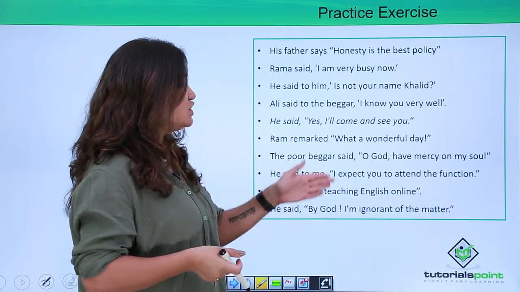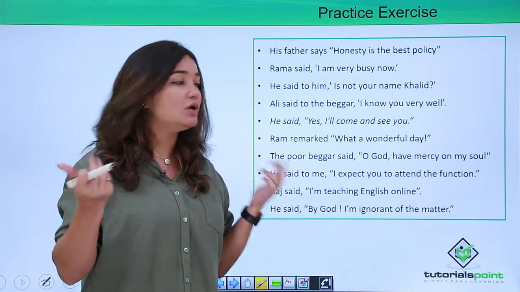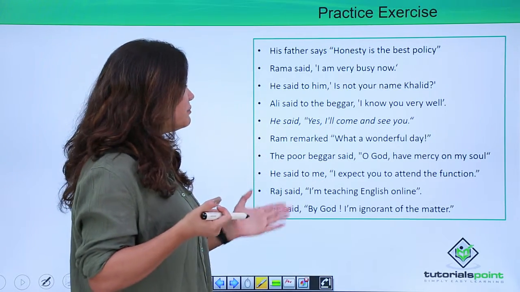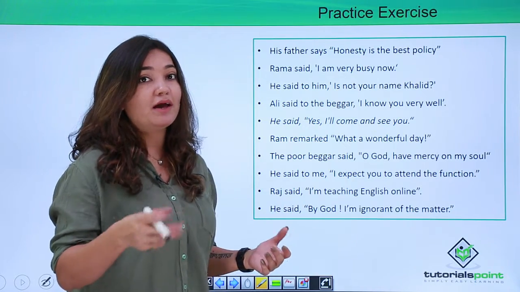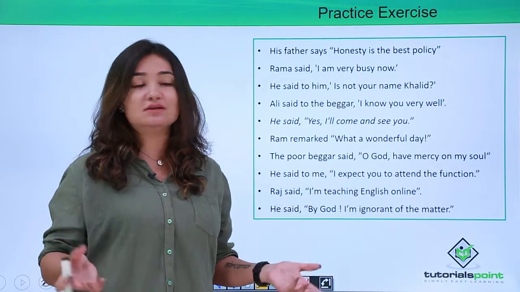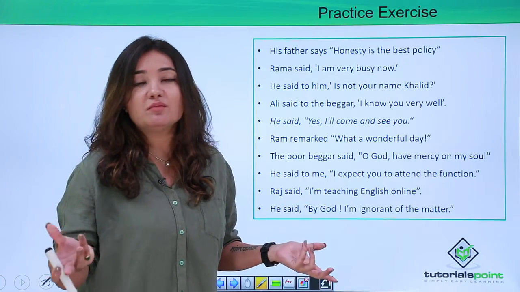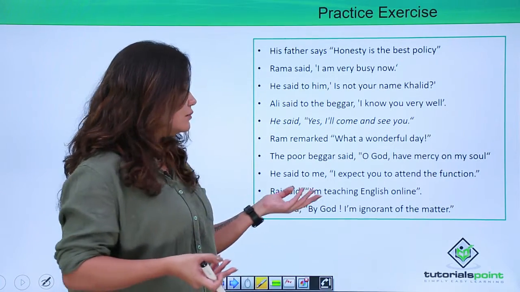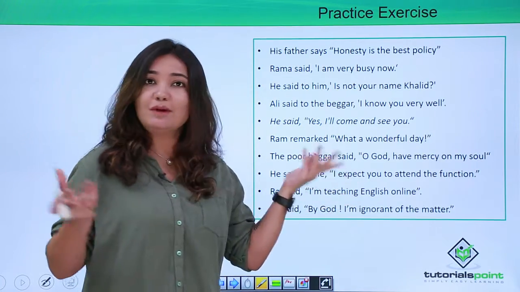Raj said, "I am teaching English online." Raj said that he was teaching English online. He said, "By God, I am ignorant of the matter." So he swore by God that he was ignorant of the matter. Of course you understand, right? By God, what does that mean? It means he is swearing by God. So he swore by God that he was ignorant of the matter.